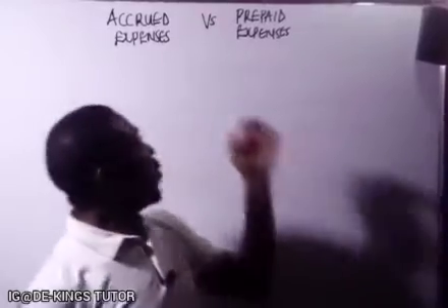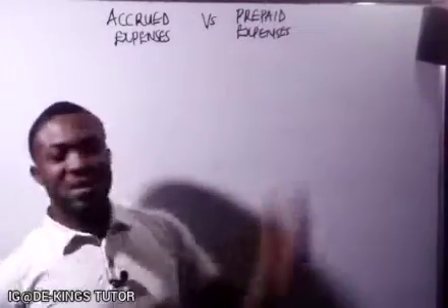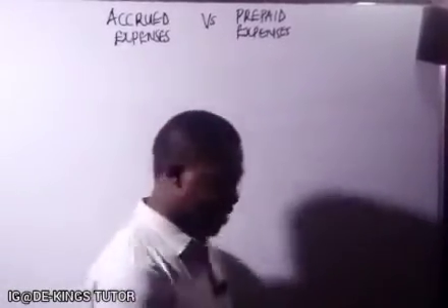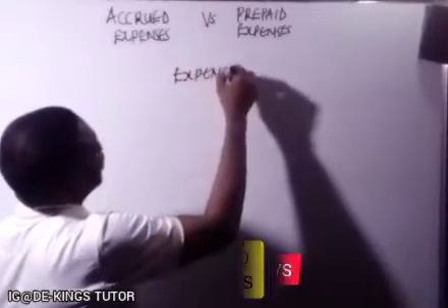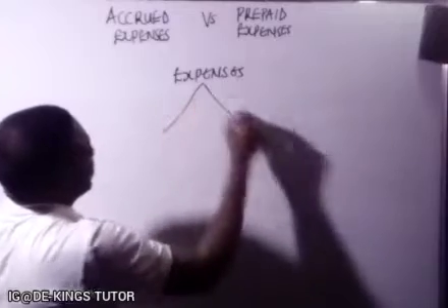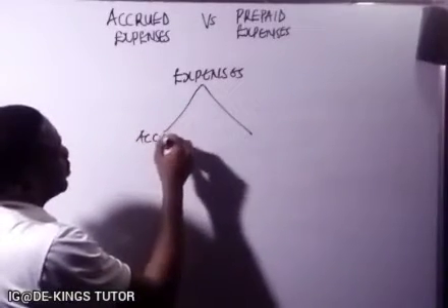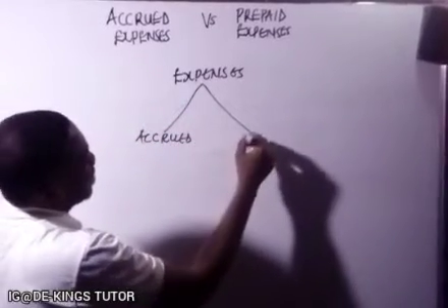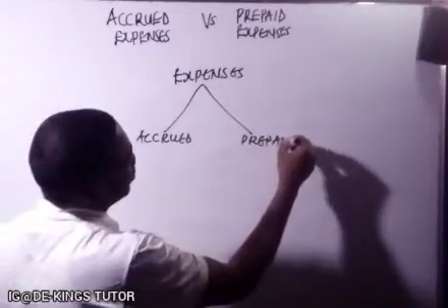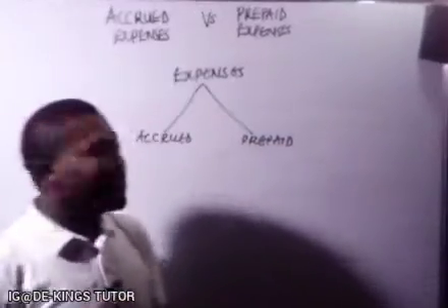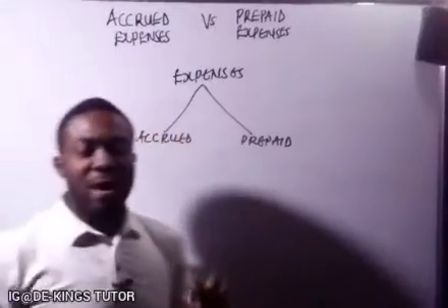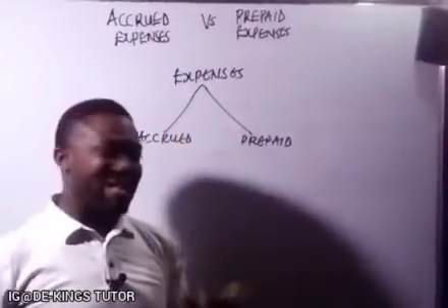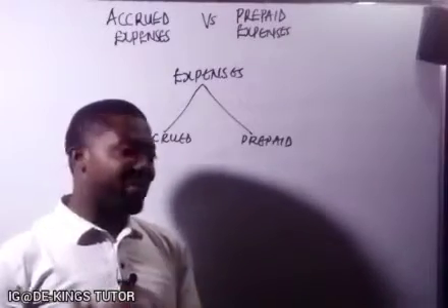Okay, now we want to see what is accrued expenses versus prepaid expenses. Now these two emanate or originate from our expenses. Now it can be accrued and it can be prepaid. Okay, now accrued expenses is those expenses for which we've enjoyed the service but we have not paid for it.